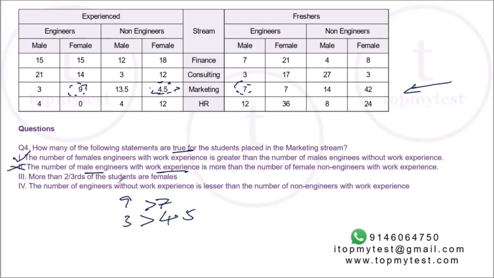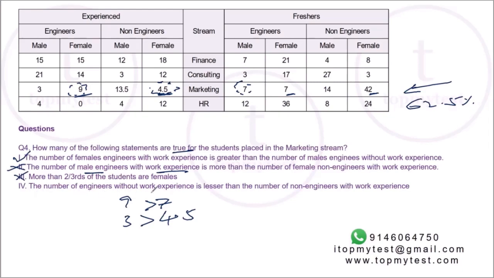Third: more than 2/3 of the students are females. So in marketing, more than 2/3 are females. How many females are there? 9 plus 4.5, 13.5 plus 7, 20.5 plus 42. So 62.5% are females. Now 2/3 is 66.66. So the third is also out.